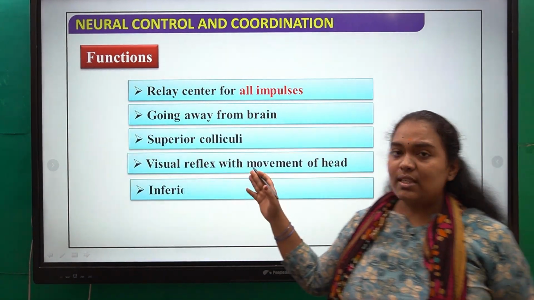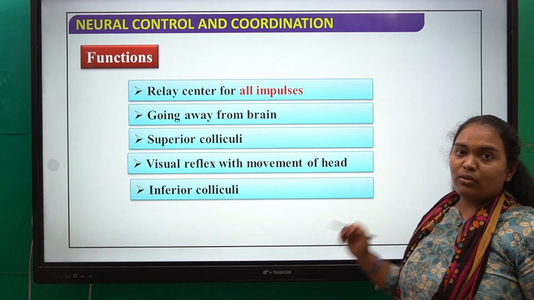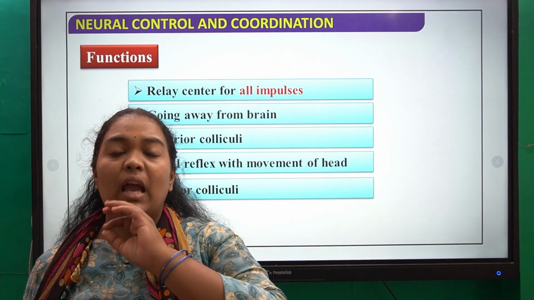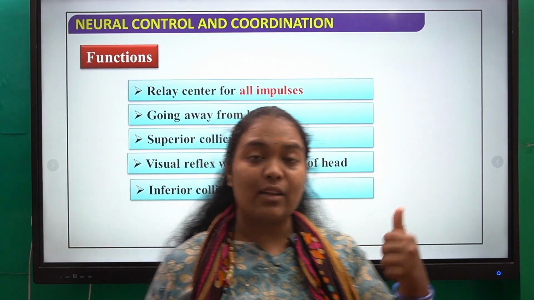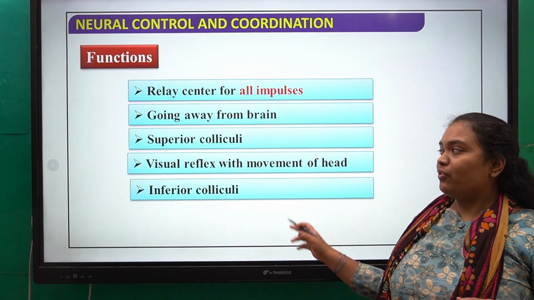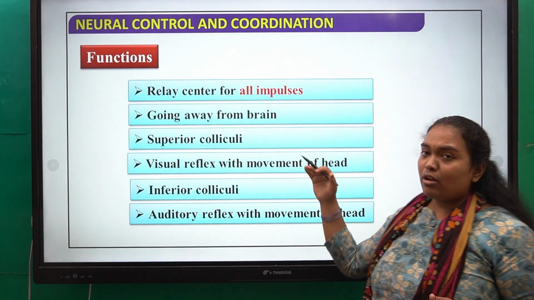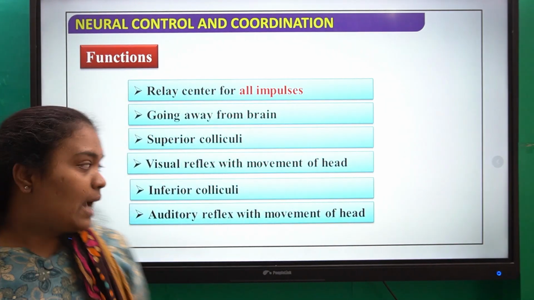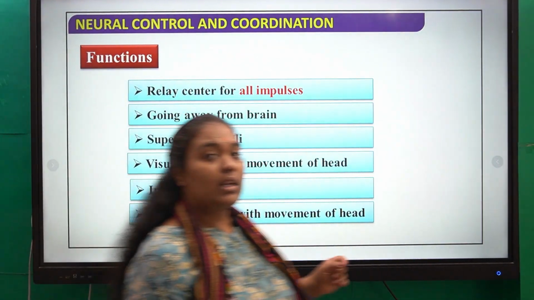Next, it has superior colliculi, which also handle visual reflex with movement of your head. So whenever you are moving your head, it is able to capture every element, or it is also helping in the movement of your head so that you can capture every element which is present in your eyesight. And inferior colliculi is what? It is doing auditory. So superior colliculi is always in association with vision, whereas inferior colliculi is in association with auditory reflex.